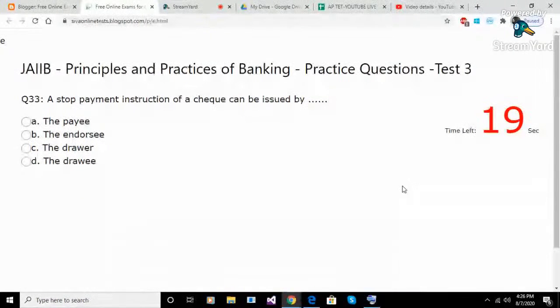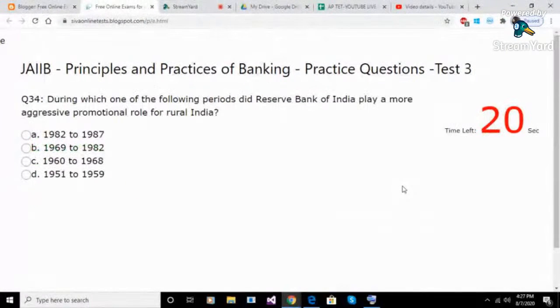Question 33. A stop payment instruction of a check can be issued by. Option A. The payee. Option B. The endorsee. Option C. The drawer. Option D. The drawee. Answer C. The drawer.